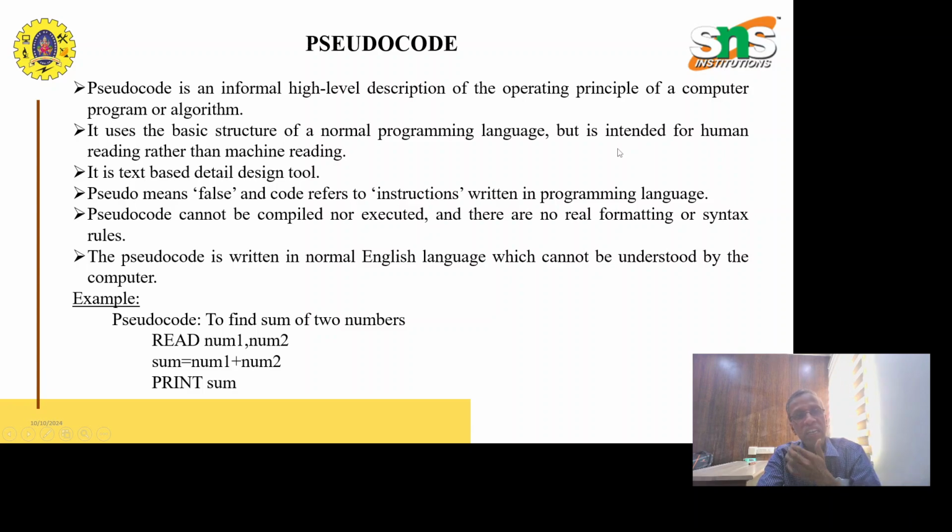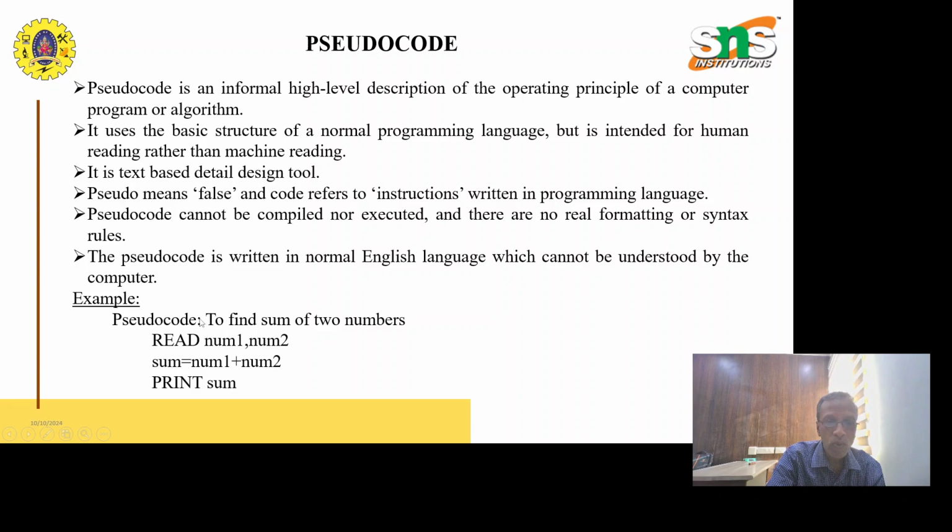It is a text-based detailed design tool. Pseudocode is nothing but a text-based detailed design tool. Pseudo means fake, and code refers to instructions written in a programming language. Pseudocode cannot be compiled nor executed, and there are no real formatting or syntax rules. In pseudocode, we don't follow real formatting or syntax rules. Pseudocode is written in normal English language, which cannot be understood by the computer. It is understood by human beings, but not by computers.